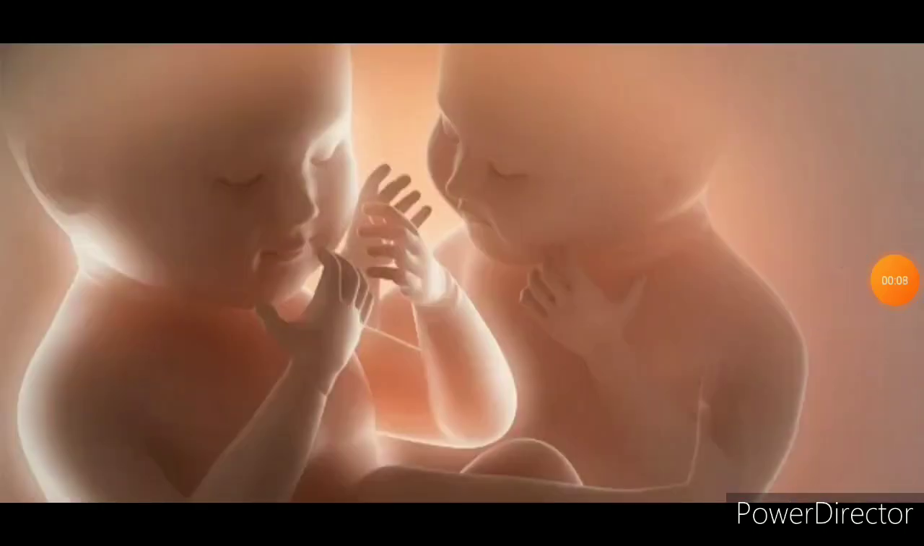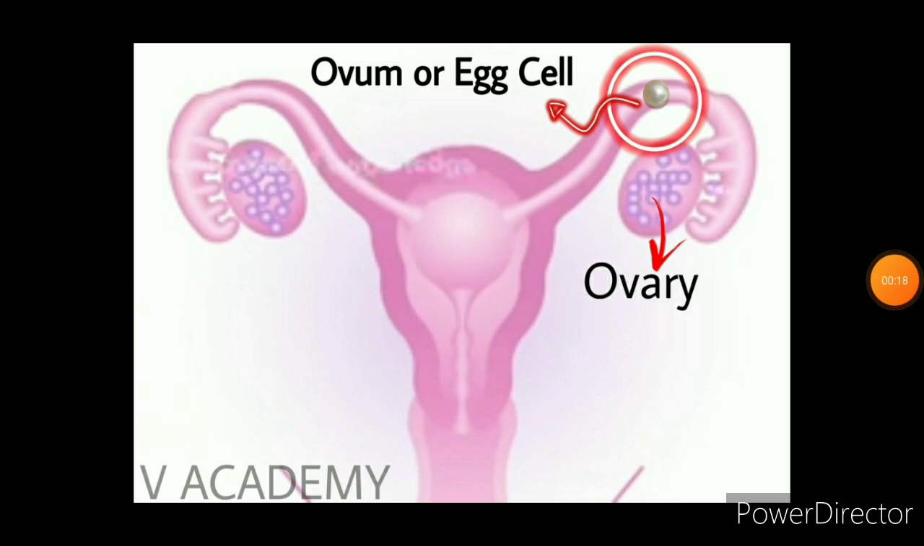And today let us discuss twins. But before discussing twins, let us know the process of normal fertilization. An adult female releases one ovum or egg cell every month.